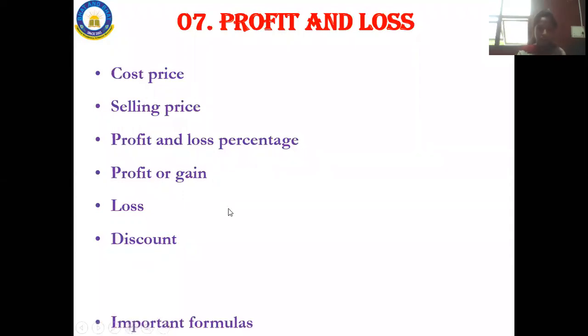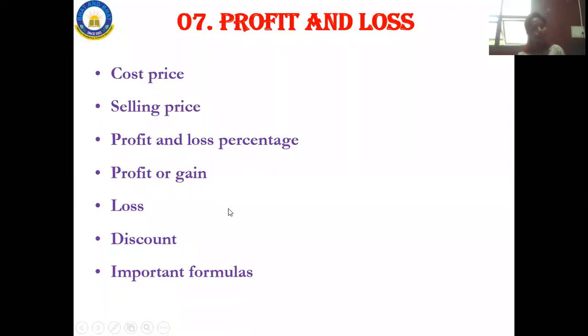Okay. The important formulas. The main thing which you people need to remember, where I'll be hitting your head to remember these formulas, and every day I'll be asking this. Because you have to remember the formulas. Once you remember the formulas, it will be easy for you to solve the problems.